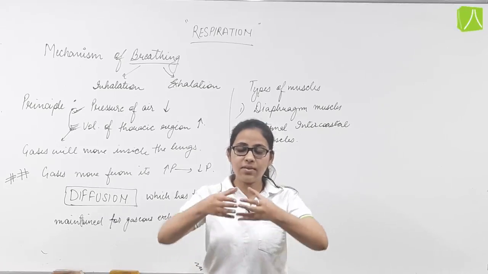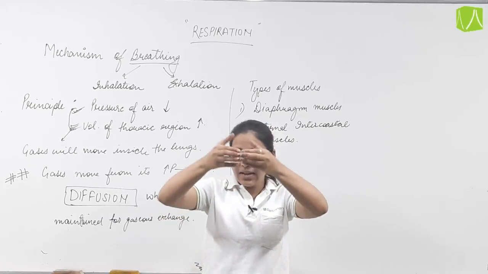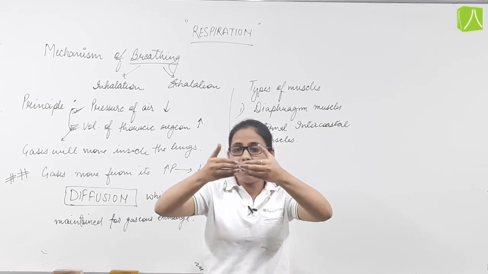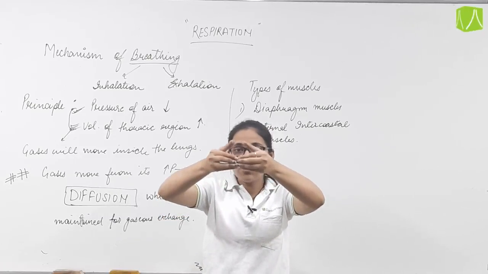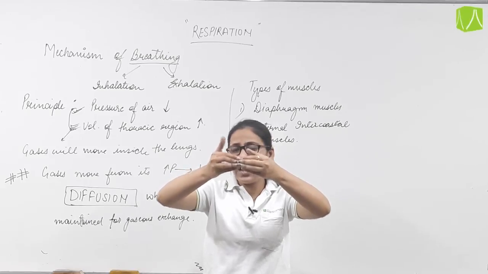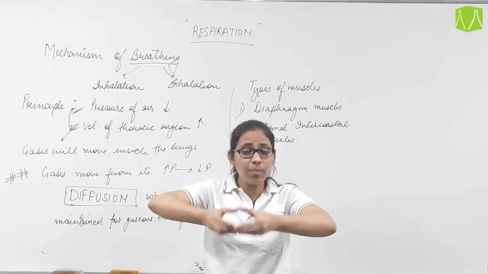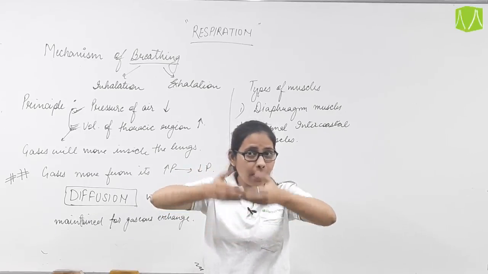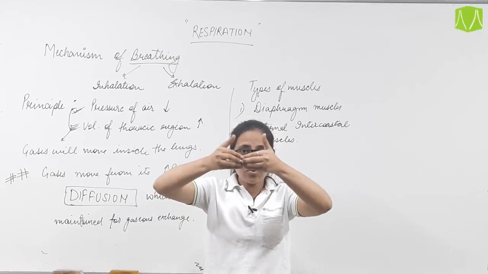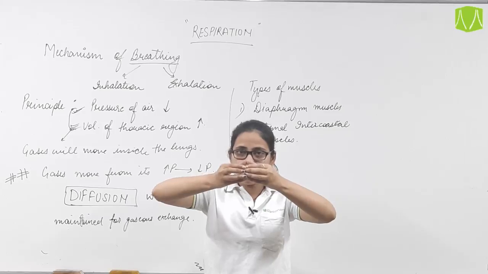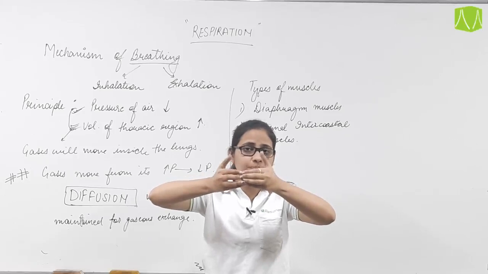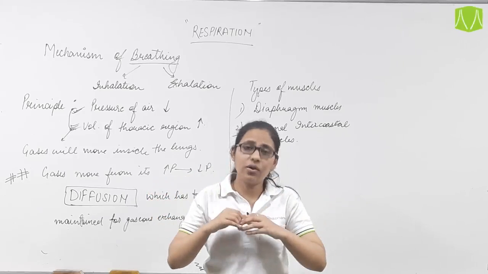Suppose this is the rib cage: its front part is attached with the sternum, and its posterior end is attached with the vertebral column dorsally.